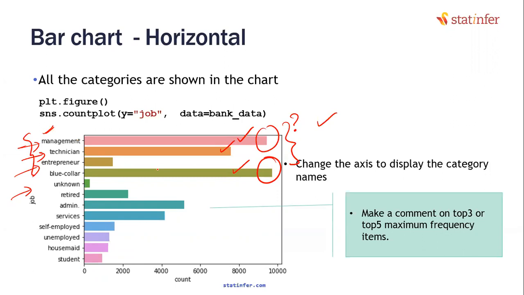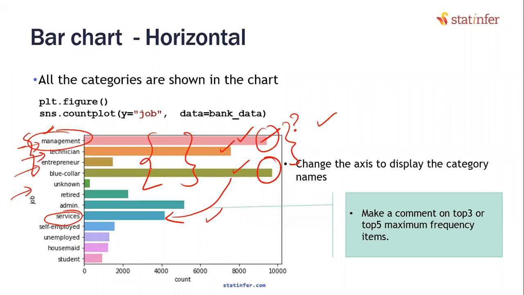Or if there is something surprising, like you are not expecting the management count to be really high, but if it is high, make sure it is highlighted. If you are expecting services count to be high, but it is lower than the rest, then you may have to highlight that. Always talk about the top five or top three categories in this bar chart.